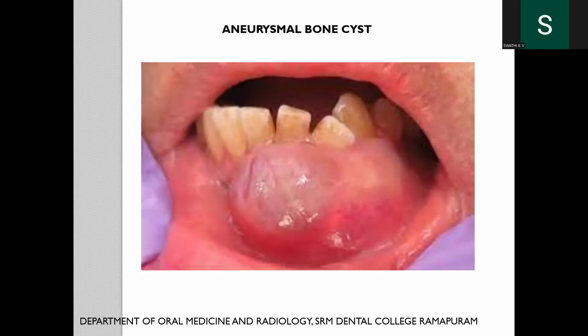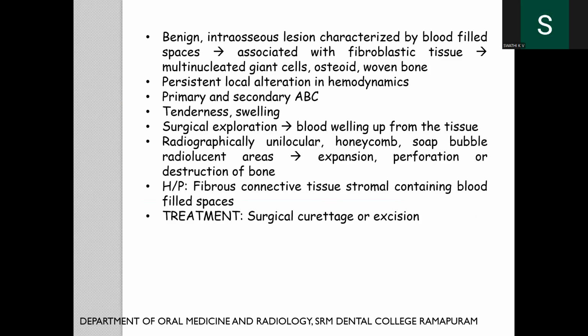Aneurysmal bone cyst, seen in the anterior region of the mandible. It's a benign intraosseous lesion associated with fibroblastic tissue, and there's primary and secondary aneurysmal bone cyst, and there's surgical exploration. Treatment includes surgical curettage or an excision.